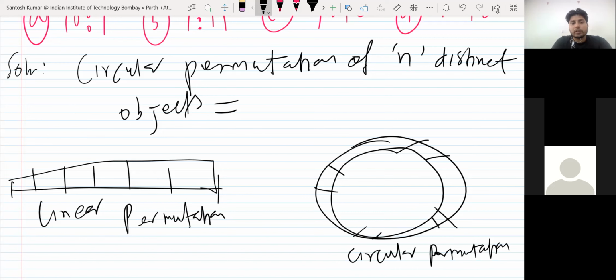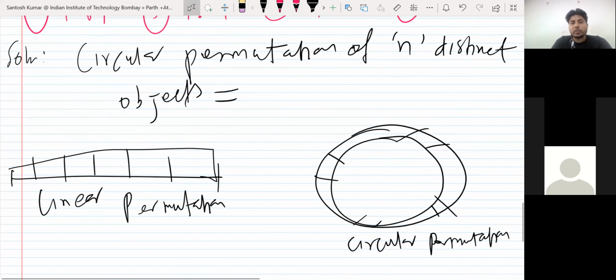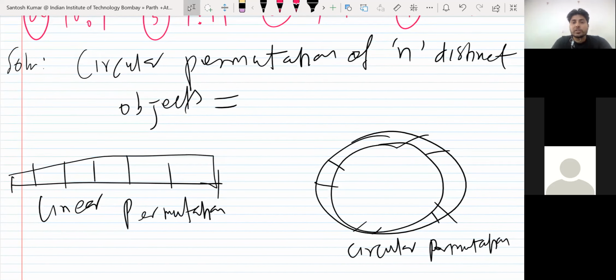So what is the linear permutation of n distinct objects? What is the circular permutation of n distinct objects? There is a table and you want to make them sit around the table. How many ways can you do that arrangement?